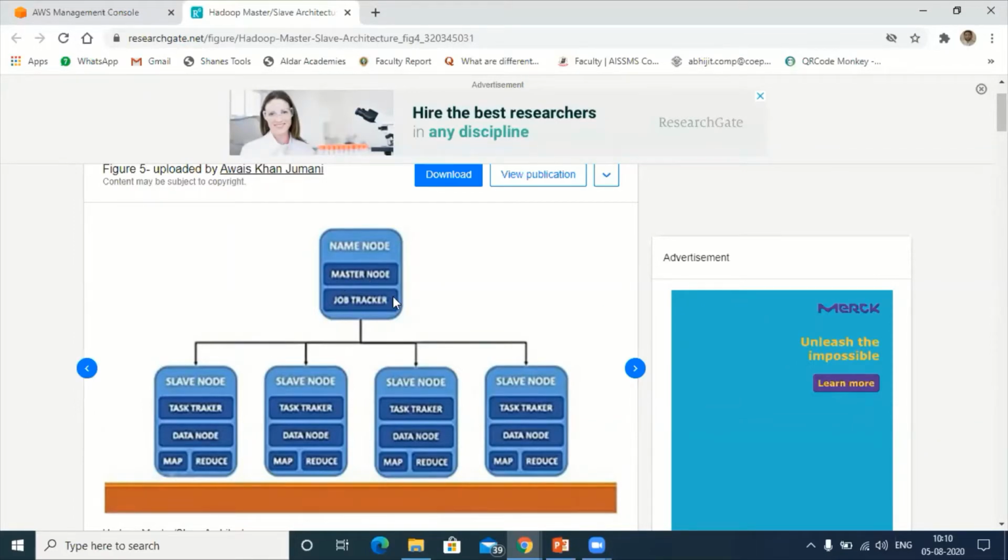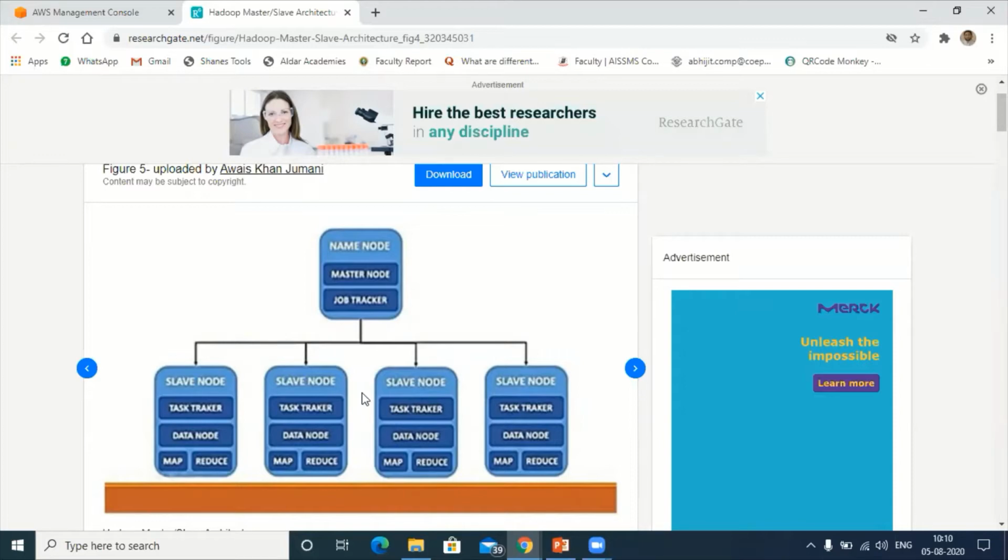Job tracker. So the job tracker will keep on getting the heartbeat message. All these slave nodes will send the heartbeat message every 3 seconds. If the job tracker is not getting the heartbeat message from a slave node, it will consider that the slave node is in an inactive position. Okay, hope you are clear.